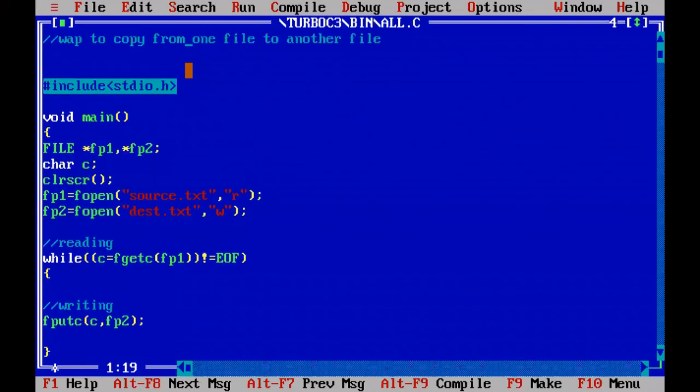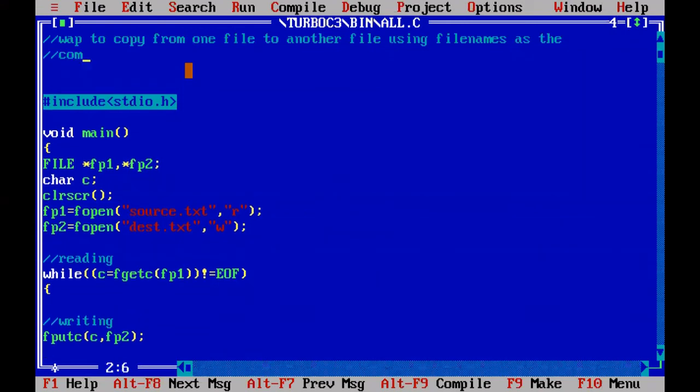So the question is: write a program to copy from one file to another file using file names as the command line arguments. Do you understand the question? Same thing. Yes, sir. We have to write a program in C language to copy from one file to another file.